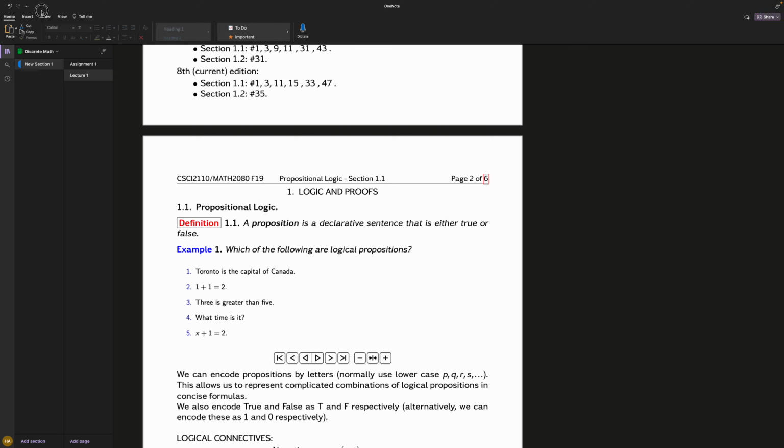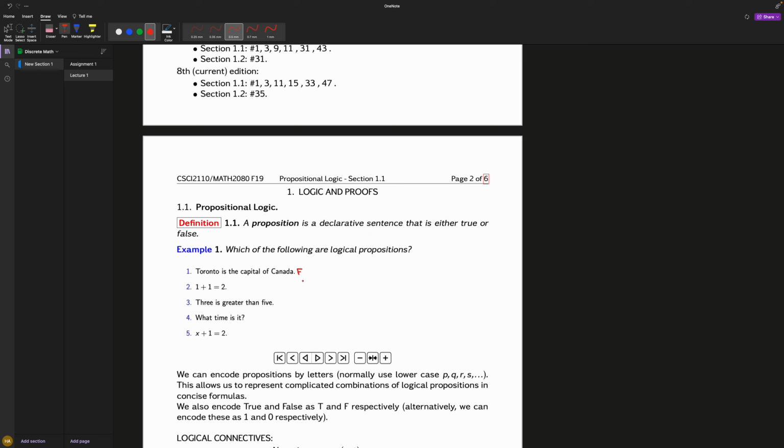So we're going to go straight ahead with the first example. I feel like white is a bad idea. We'll go with red today. Toronto is the capital of Canada. When you read this, is this a proposition? Is the person saying this lying, or telling the truth? Or does their statement even have a true or false value? Toronto can be the capital of Canada, or it cannot. I could be either lying or not lying. Therefore, it is a proposition. Now, what is the value of this proposition? It is obviously false because Toronto is not the capital of Canada.